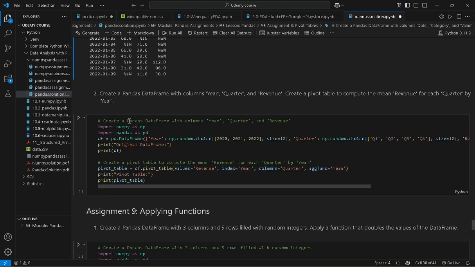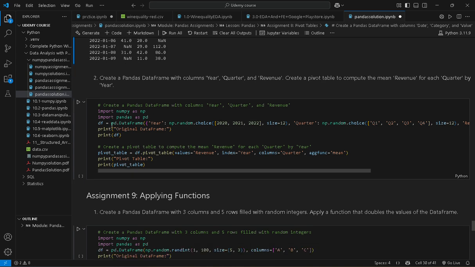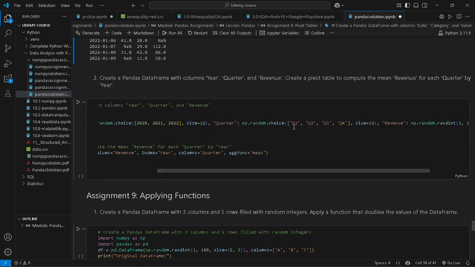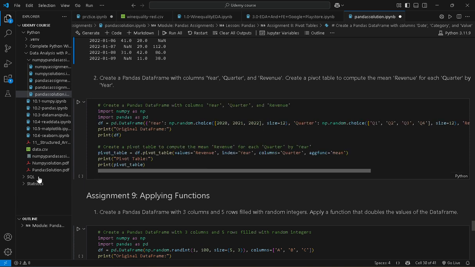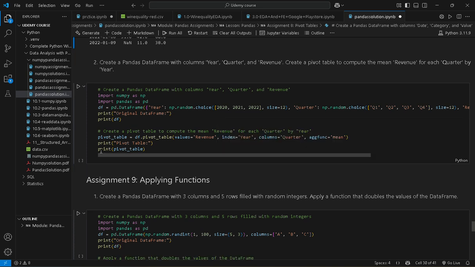Next question, create a pandas data frame with columns year, quarter and revenue. Create a pivot table to compute the mean revenue for each quarter by year. Okay, we create a pd.DataFrame with year as a random choice of 2020, 2021 and 2022 of size 12, quarter equal to random choice of quarter 1, quarter 2, quarter 3 and quarter 4 of size 12, and revenue as any random number between 1 to 1000, size equal to 12. And we have to create a pivot table to compute the mean revenue for each quarter.